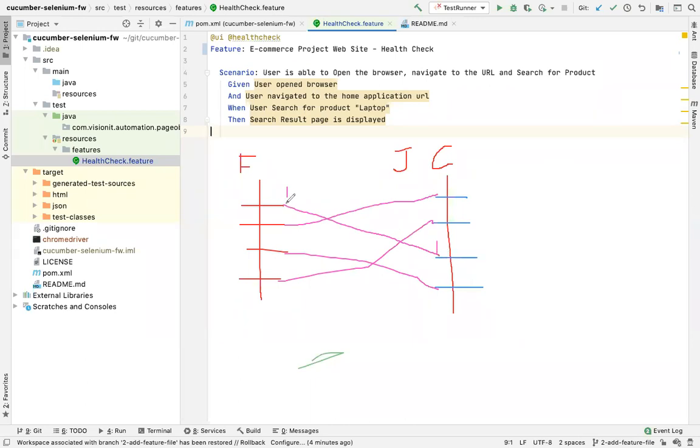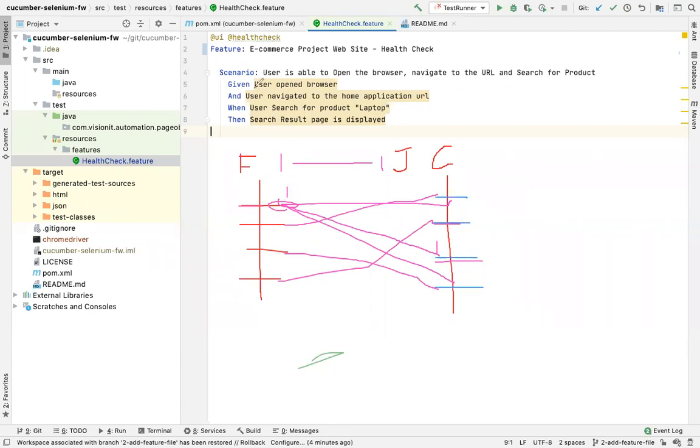It cannot happen कि इससे भी ये करेंगे तो ये भी execute होगा और ये करेंगे तो ये भी execute होगा. ऐसा नहीं होगा, right? This is an ambiguity. This will not be allowed, it will throw an error. If you have two methods which are pointing to the same statement, it is an ambiguity. So idea is, this is one to one mapping. एक statement का एक method. This is how Cucumber organizes things.